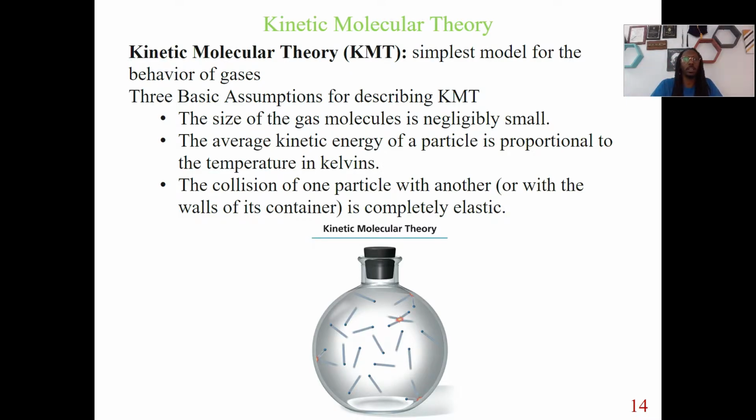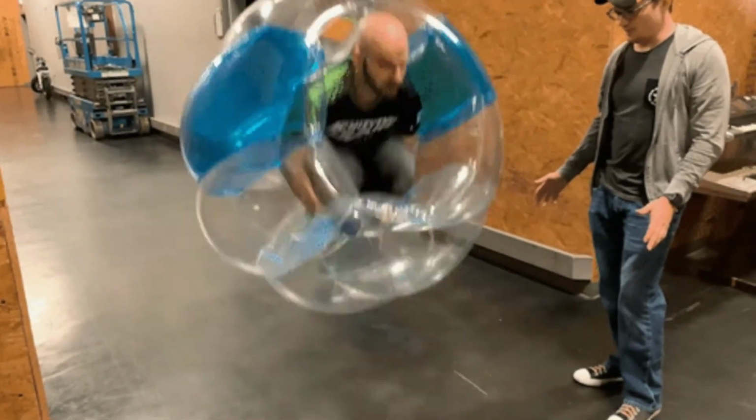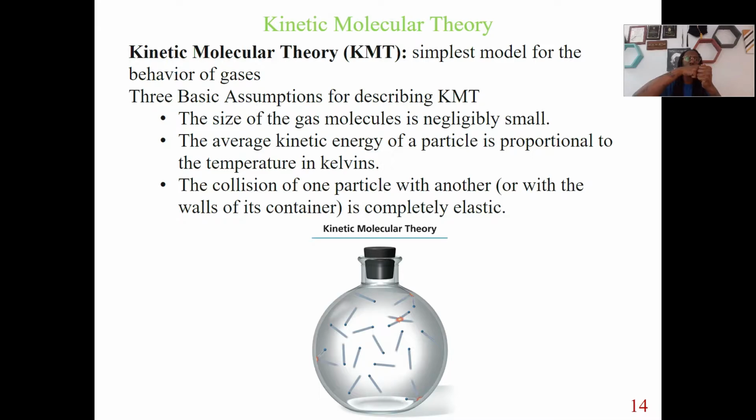And a third thing, the collision of one particle with another, or if it hits a wall, is completely elastic. So essentially, if we look down here, what we mean by elastic is that it's going to be able to bounce off. So if these particles are hitting each other, they're not colliding like a regular car, right? To where, okay, we're going to hit each other, bam, that's it. They're hitting each other, then bouncing off with each other, right? So if a molecule hits right here, it's going to bounce off and go this way, and then it's going to go the other way.